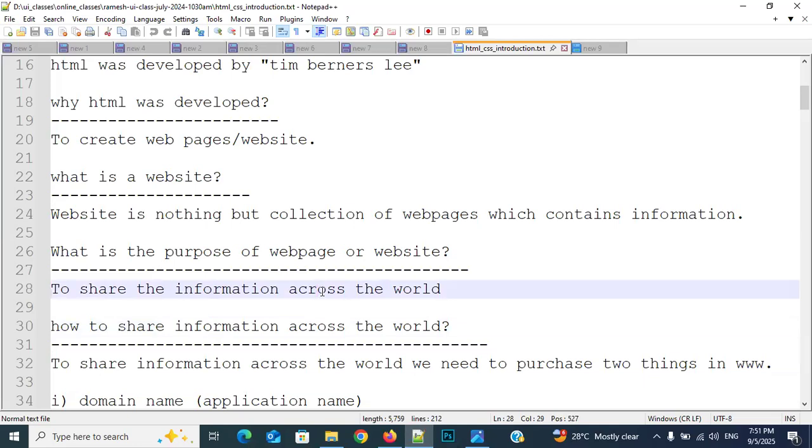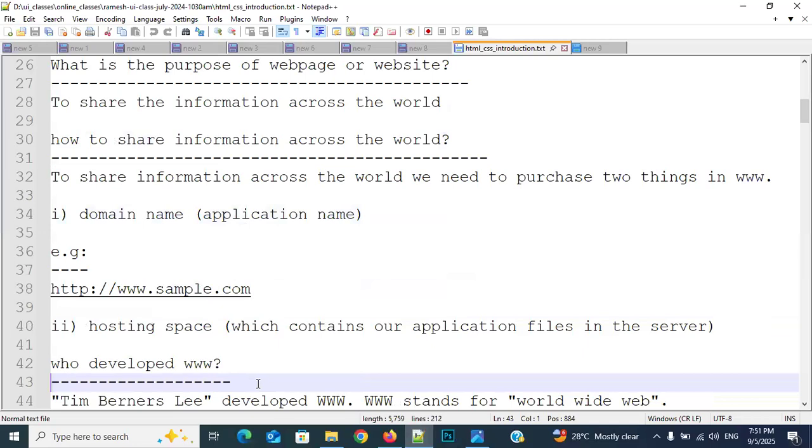But whenever you design any application, directly nobody in the world can see it. We need to purchase a domain name, that means the application name, and we need to purchase hosting space, that means the space which will contain our files on the server. So whenever you are developing the application, we write the code in multiple pages and save each and every file. Whatever the main file is, that file you should save as index. That is mandatory. Then automatically that index page will be called from that application whenever the user types your domain. Clear, everyone?